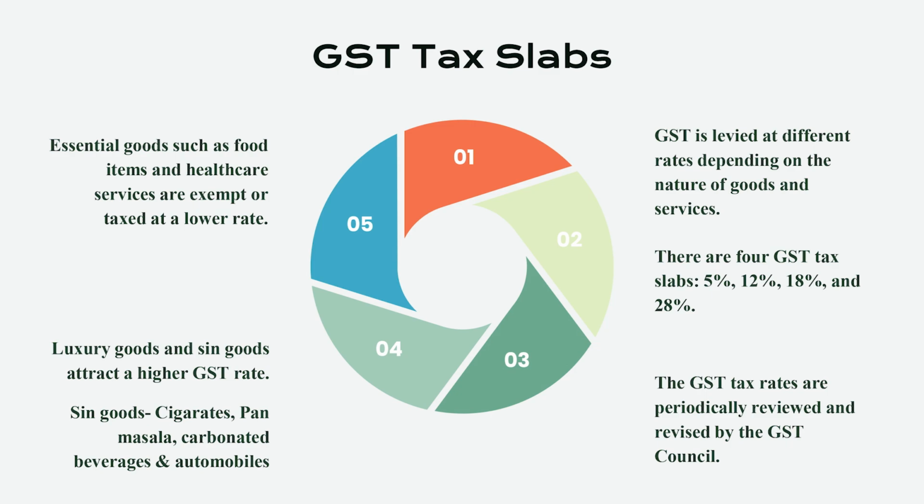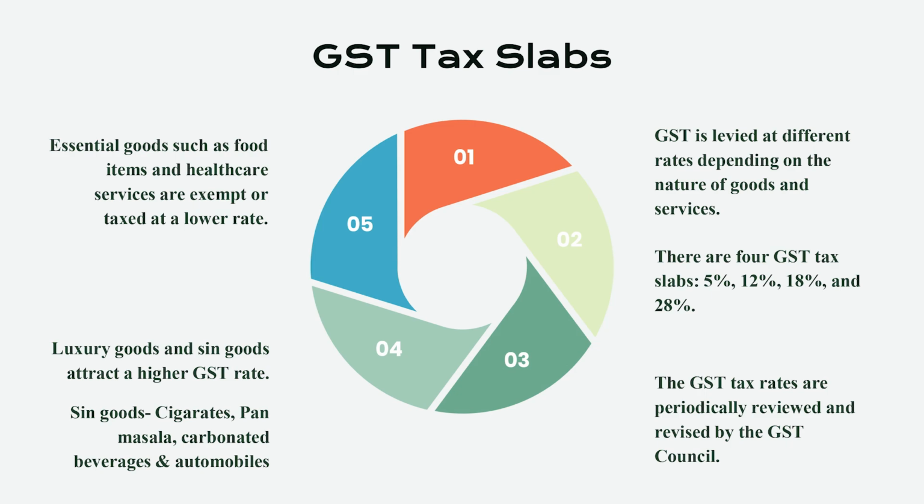Sin goods cover tobacco, pan masala, tobacco products, cigarettes, carbonated beverages and automobiles, etc. Your Sprite, Fanta and all those soft drinks are covered under carbonated beverages. So these goods attract a high rate of GST, that is 28%.